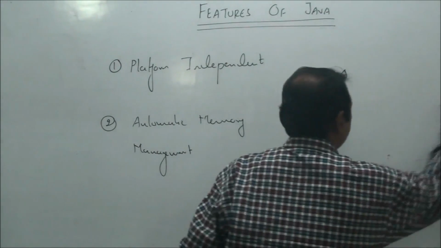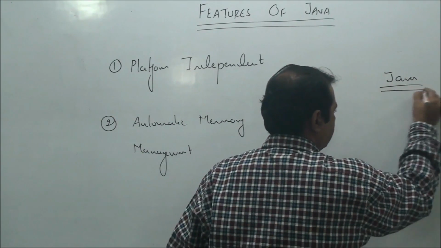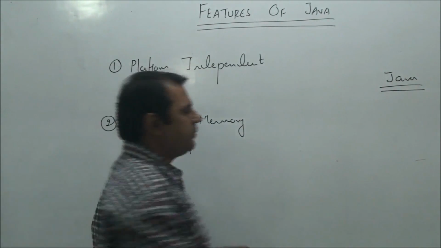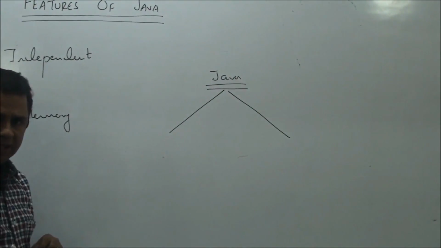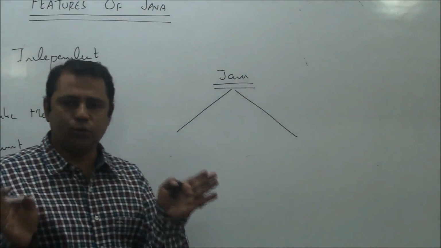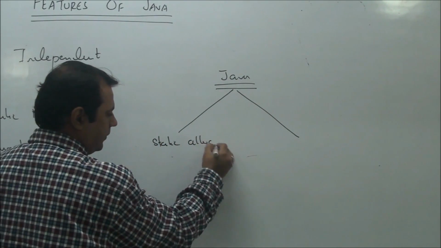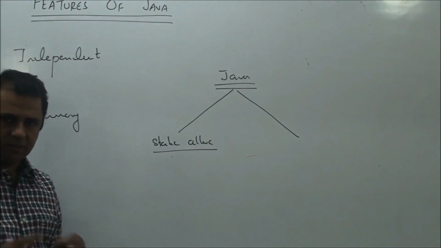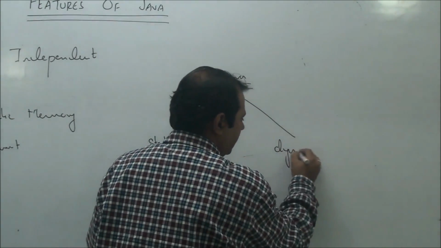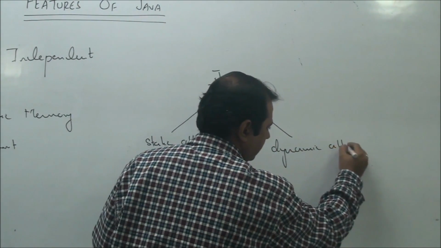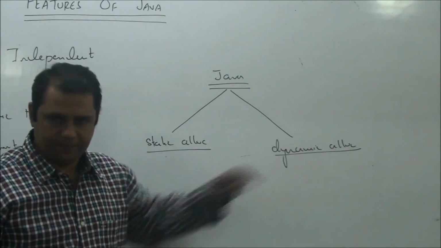Let's say while developing a Java application, we require some kind of memory. We all know that normally allocation of memory in languages is divided into two parts. One is called static allocation, that is, the memory allocation process is initiated at compile time. And the other one is called dynamic allocation, that is, the memory allocation process executes at runtime.